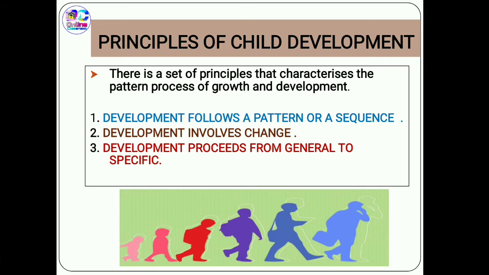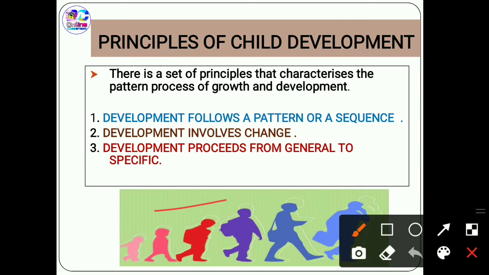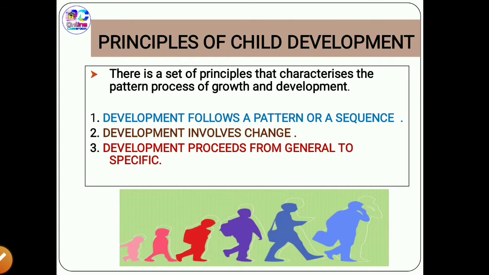The first one is that development follows a pattern or a sequence. Moving to the diagram, we see that development follows a pattern, moving from a toddler to old age, in a sequential order, right from the time of conception till it attains maturity. The next is that development involves change. This change involves change in size, proportion, and acquisition of new mental, motor and behavioral skills.